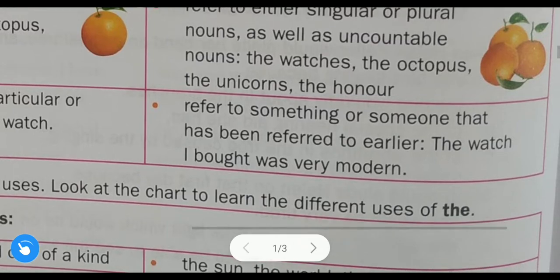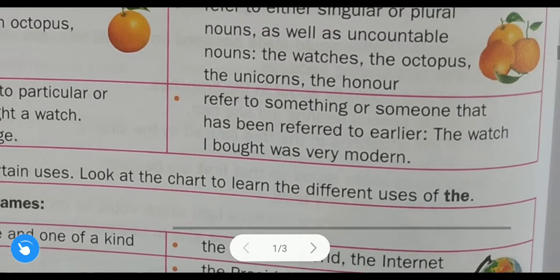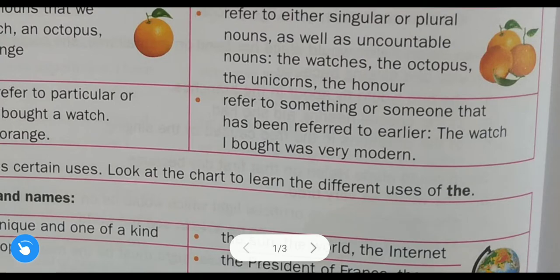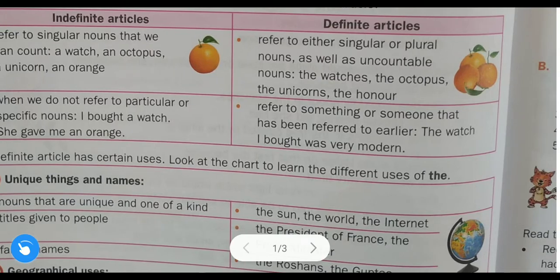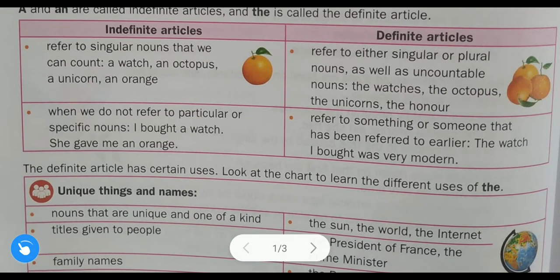So the book, why is the used? Because that person is saying that my father enjoyed that book which you gave him. So that is a particular book, which was given by another third person. That is why the is used. So try to understand. We use definite articles before some specific or particular nouns, some particular things, or something which is referred to earlier.